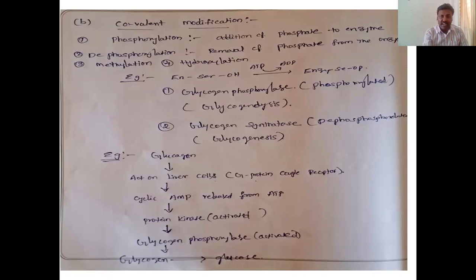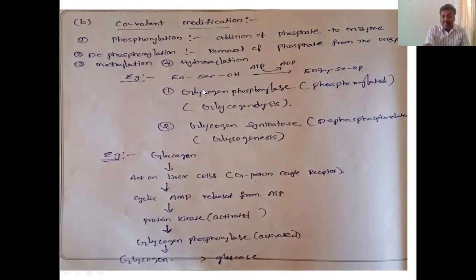In that serine hydroxyl group, when phosphorylation occurs, ATP is converted to ADP. So enzyme serine OP plus ADP is formed. For example, glycogen phosphorylase.